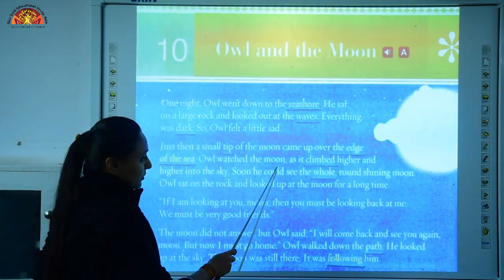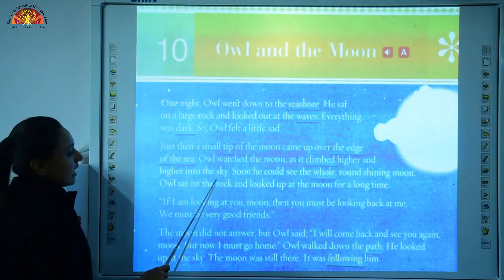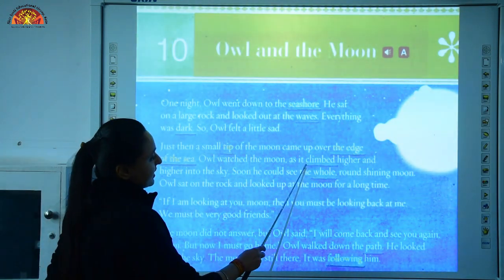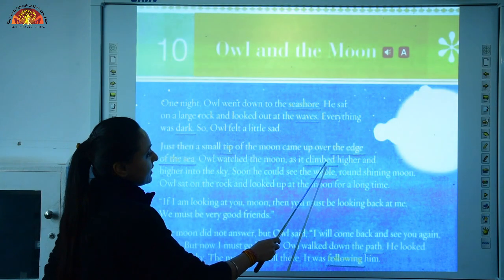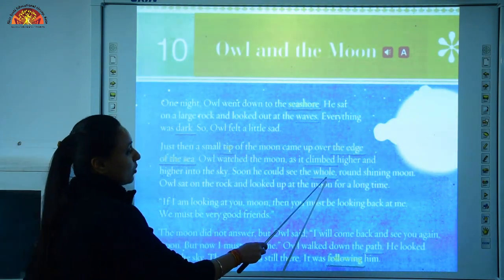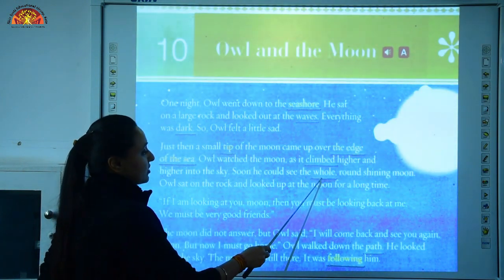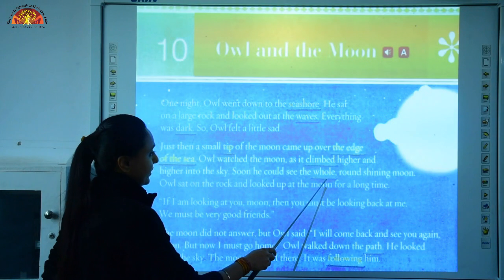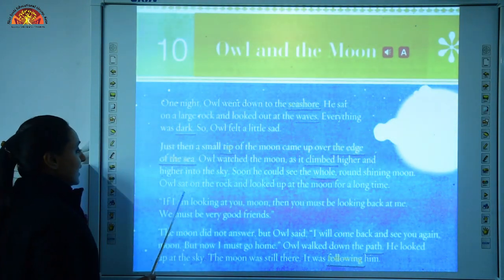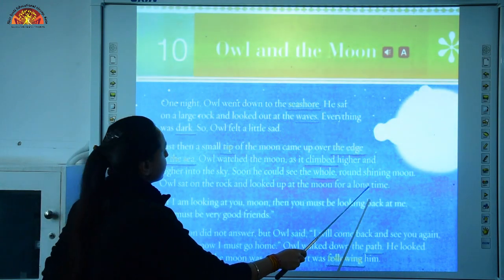Owl watched the moon as it climbed higher and higher into the sky. Underline the word C-L-I-M-B-E-D, climbed. Soon he could see the whole round shining moon. Underline the word W-H-O-L-E, whole. Owl sat on the rock and looked up at the moon for a long time.